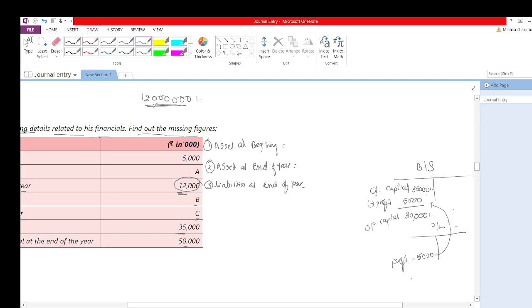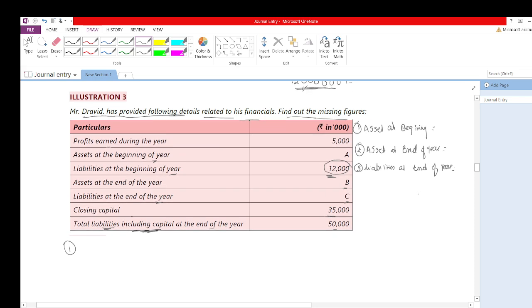This is very simple. Just for your purpose, I am writing here the computation of opening capital. How much is it? Closing capital minus profits earned during the year.